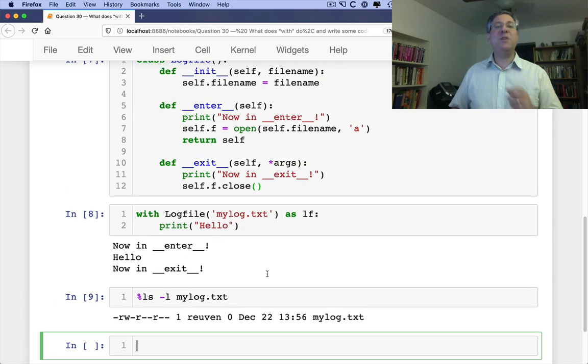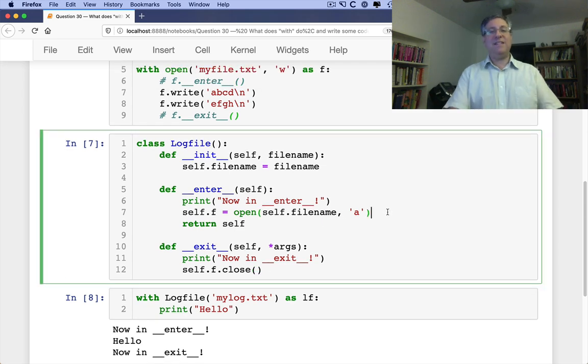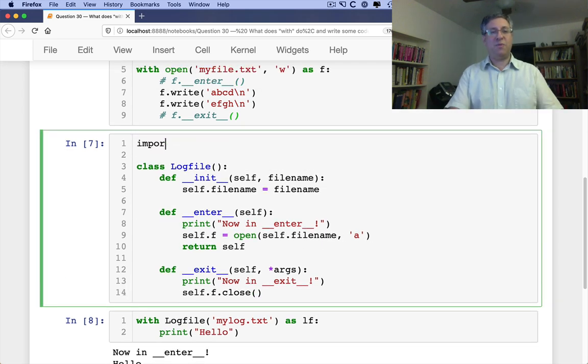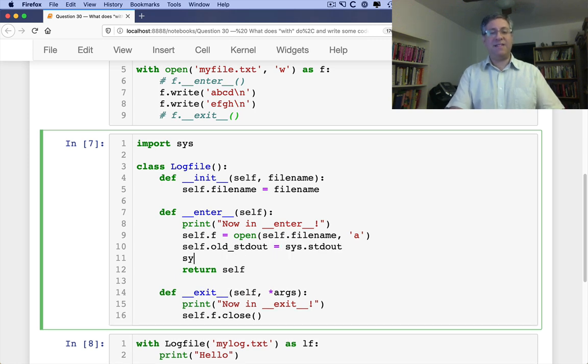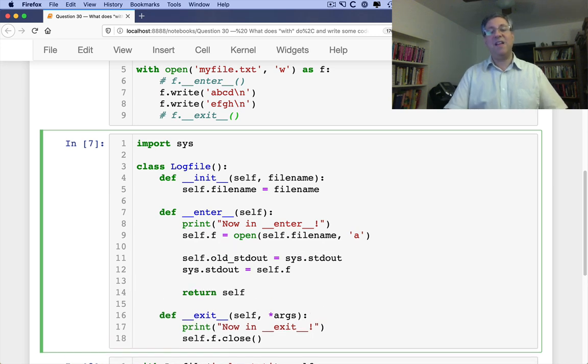But here's what I can now do also in enter. I can say import sys. And then I can say self.old_stdout equals sys.stdout. And then I can say sys.stdout equals self.f. Notice what I'm doing here? What I'm basically saying is that the old standard out is saved, and then this file that I just opened is going to be put into sys.stdout. In fact, I don't even need to do additional things. I can just say here sys.stdout equals that.